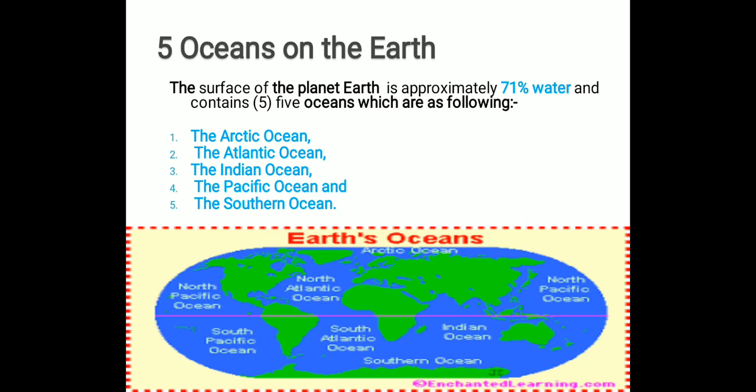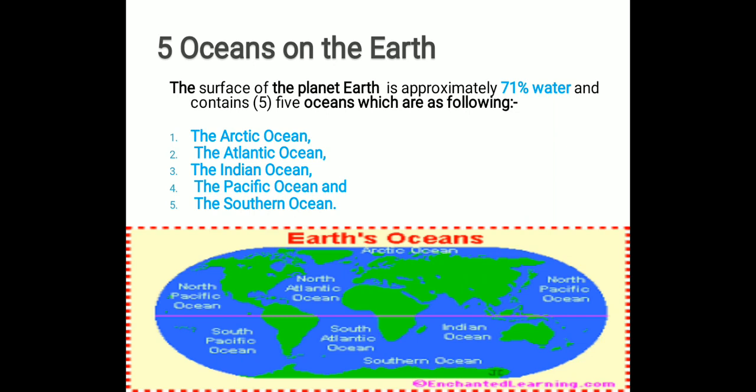Again we will recall that the surface of the planet Earth is approximately 71% water, and only 29% is land area. It contains five oceans. Which are the five oceans on the earth?